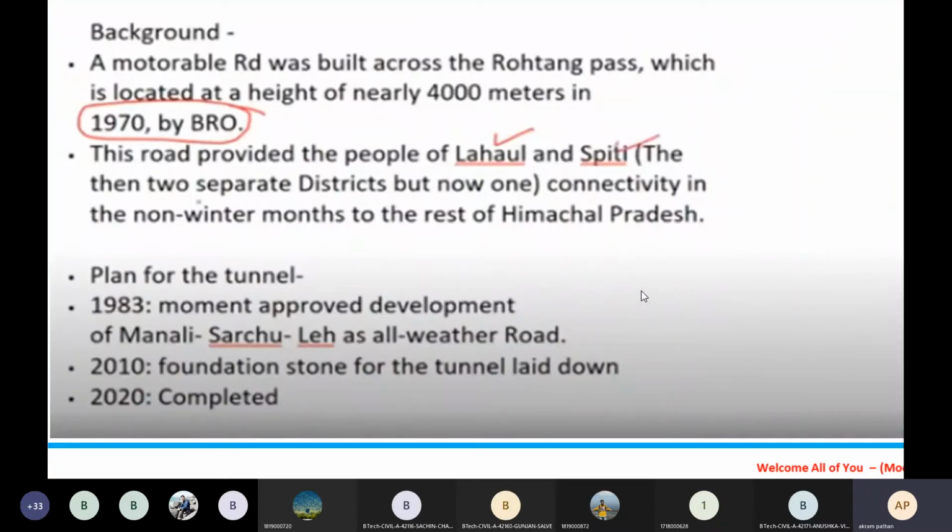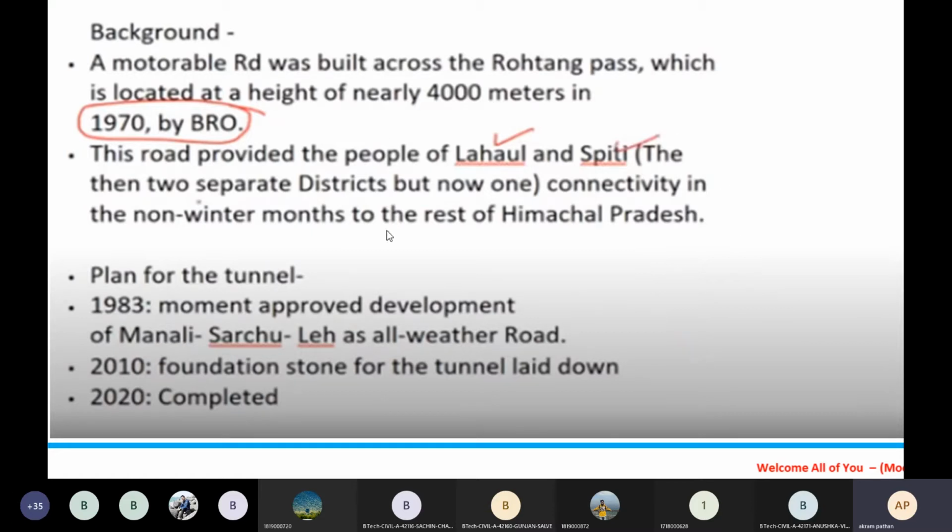Then if you see here, we have some background concerning the Atal tunnel. A motorable road was built across the Rohtang Pass, which is located at a height of nearly 3000 to 4000 meters, in 1970 by the BRO, that is Border Roads Organisation. This road provided the people of Lahul and Spiti, two separate districts but now one, connectivity in the non-winter months to the rest of Himachal Pradesh.